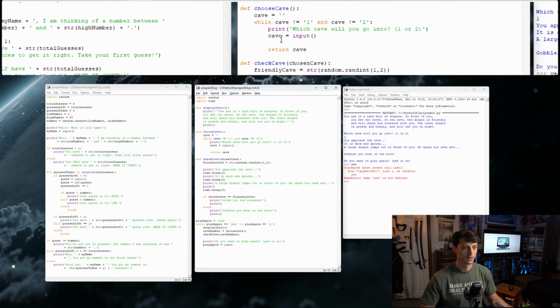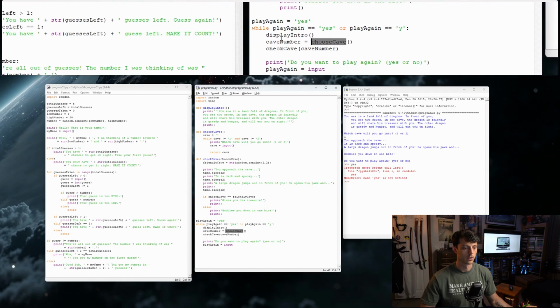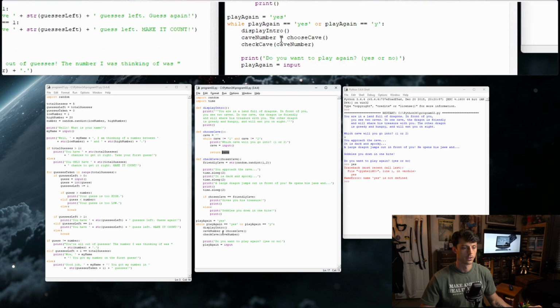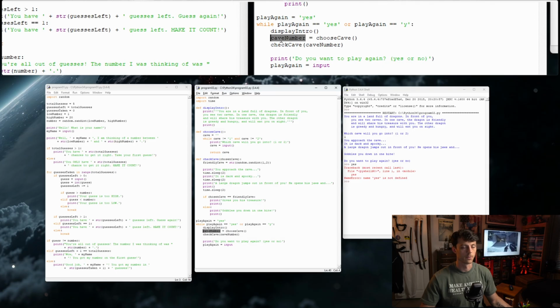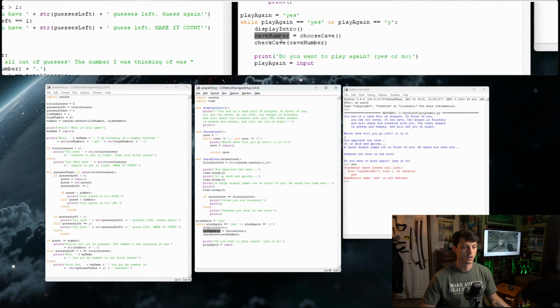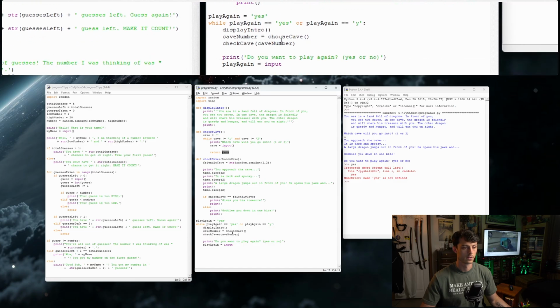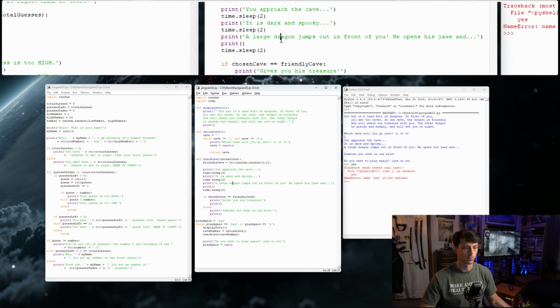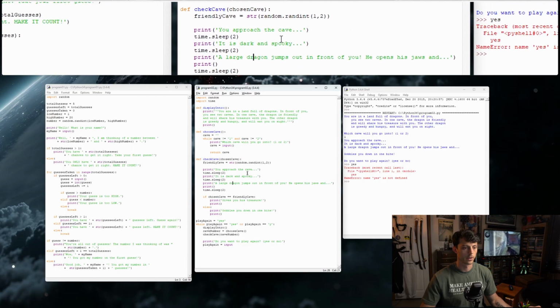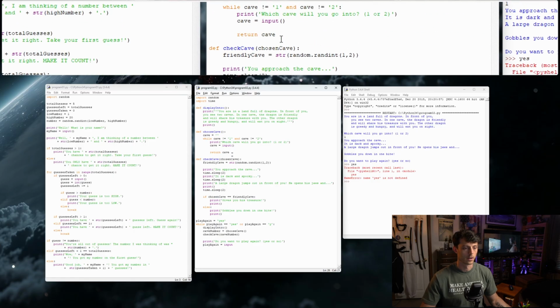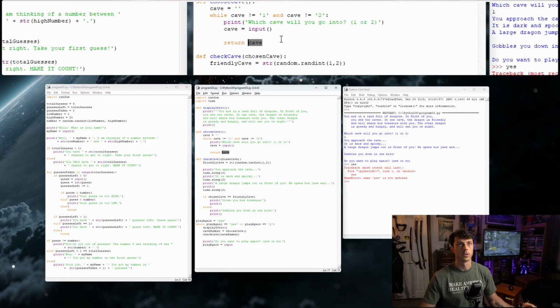So we're going to take choose cave, and store it in cave number. So we're taking the cave return from here and storing it in here. And so it snakes around, because then we're using this value from here in this parameter for this last function that's been set up to determine whether or not we entered a friendly cave or not. And something that kind of helped me was thinking about local variables as lit matches.